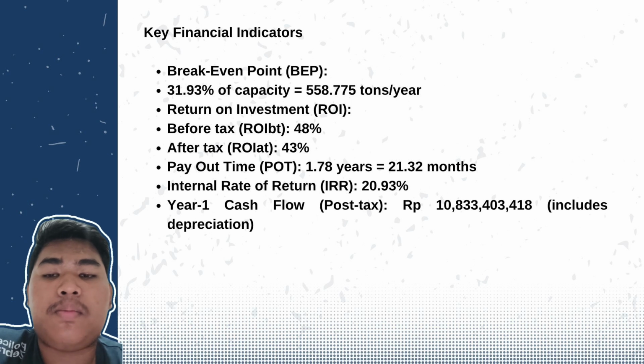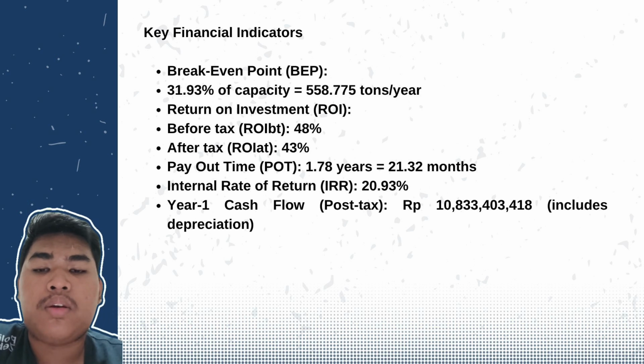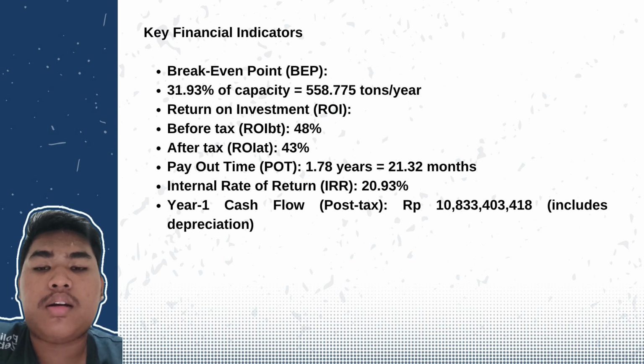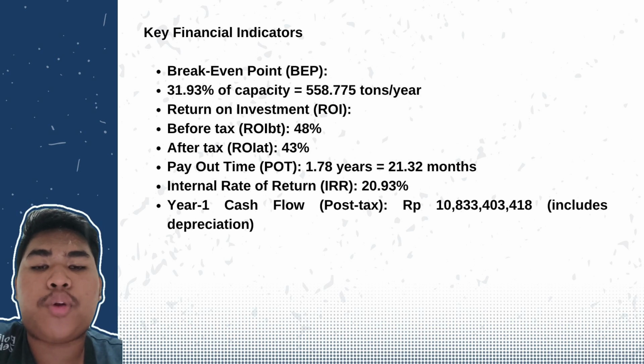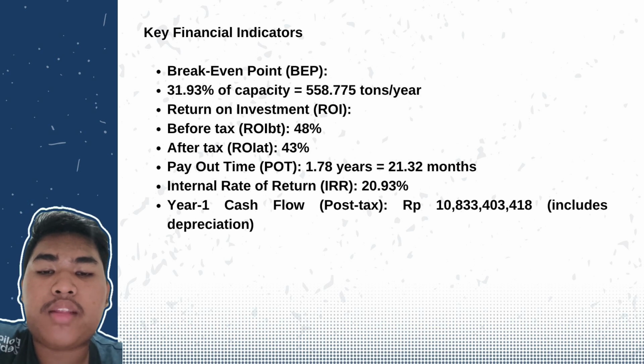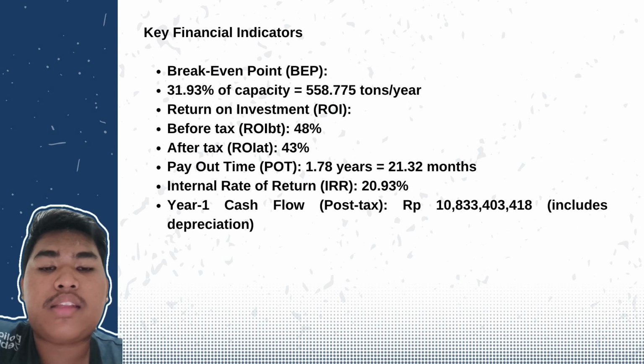before tax is about 48%, and after tax is about 43%. Okay, the POT or payout time is about 1.78 years, or equals 21.32 months. And the last but not least is internal rate of return, or IRR, which is about 20.93%. And the year one cash flow is about 10 billion, that includes